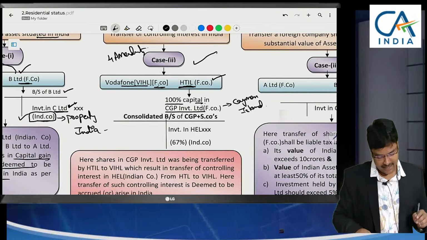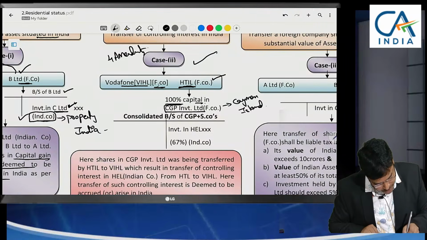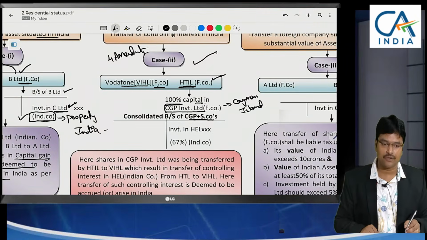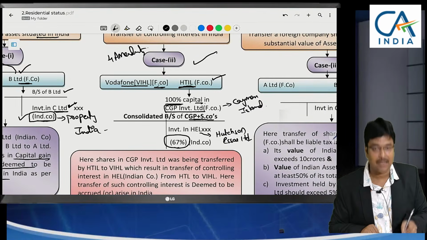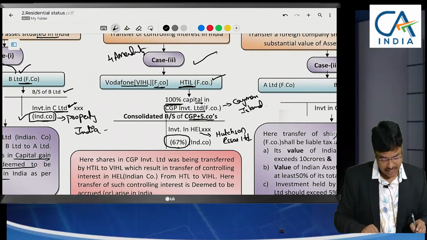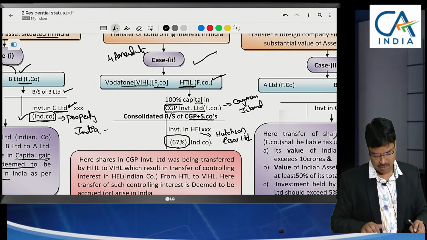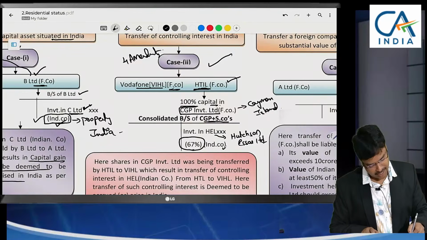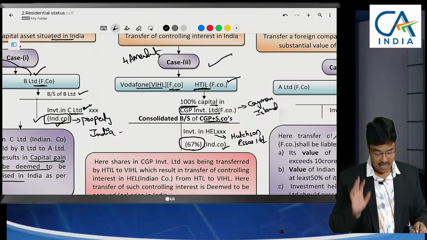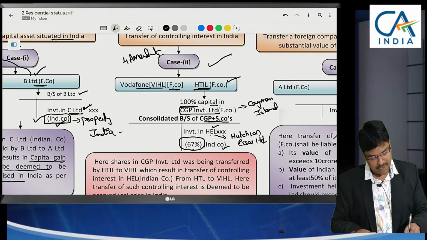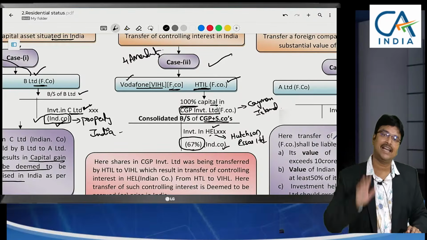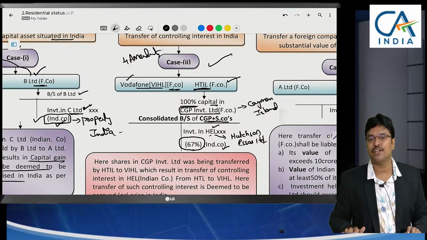Now what happened here is, in the balance sheet of this CGP Investment plus its subsidiaries, if you see, they have investment in Hutchison SR Limited, 67% capital. Practically this has been done, sir. 67% capital is in an Indian company. Sir, you have said here also Indian company, here also Indian company. Then what is the twist here? Please listen carefully. If the shares of Hutchison SR Limited were transferred to Vodafone, then this will be taxable because you are transferring Indian company property.